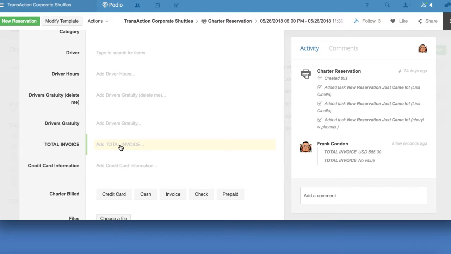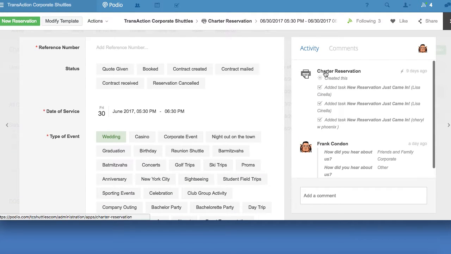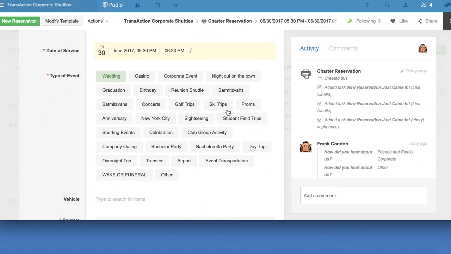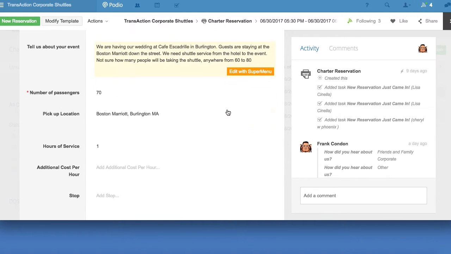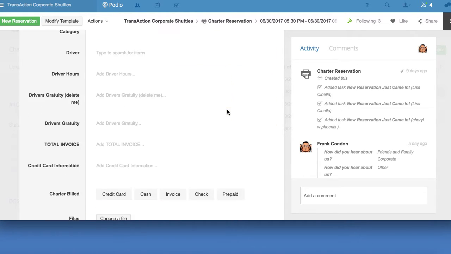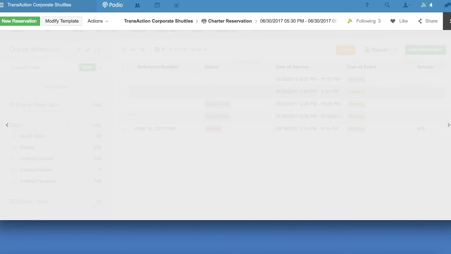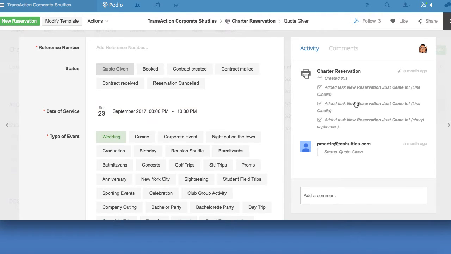Now, if I hit the right arrow key on my keyboard, it takes me to the next record in line. And you'll see that, again, charter reservation, which means it came from our tcshuttles.com website 9 days ago, May 31st at 7:28 p.m. I was playing around with this record. Again, nobody from the TC Shuttles team has been in here. I don't know if we contacted this person or have done anything. I'll click the arrow to the right, go to the next record, and you'll see that another one came in from the website a month ago.